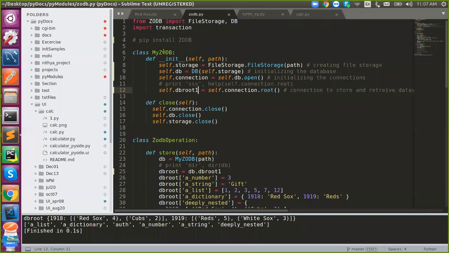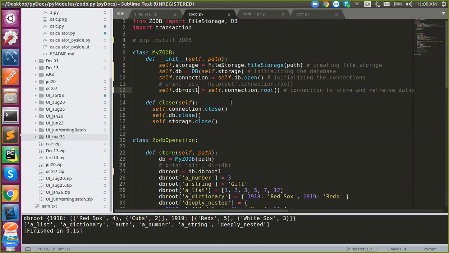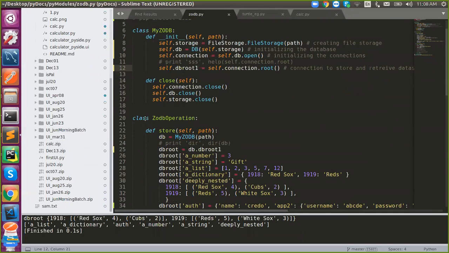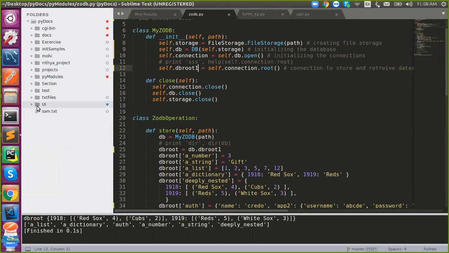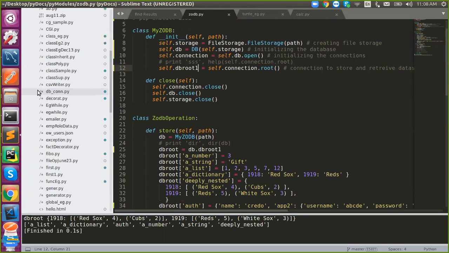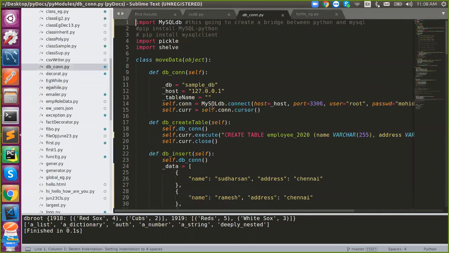Okay. I will show you how to establish a connection between Python and MySQL. Here I'm using MySQL. You need to use MySQL Python or MySQL client. We can use both, and I need to import it.